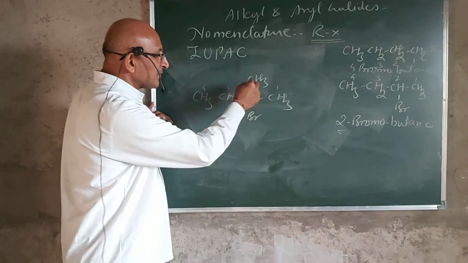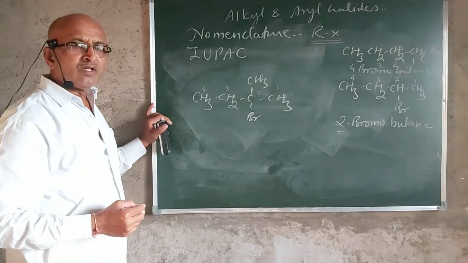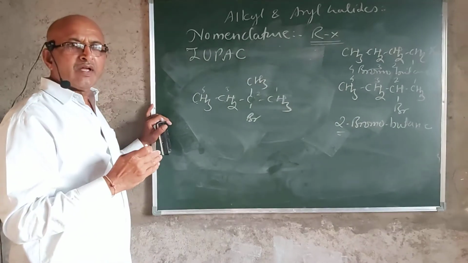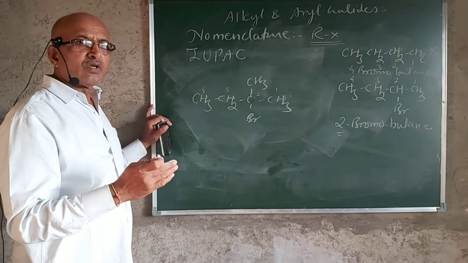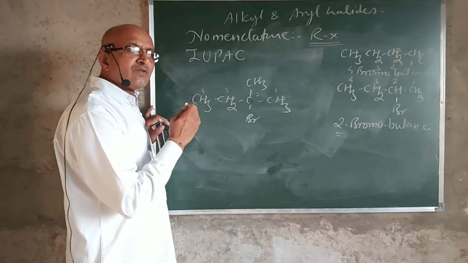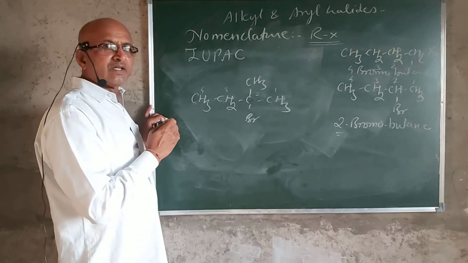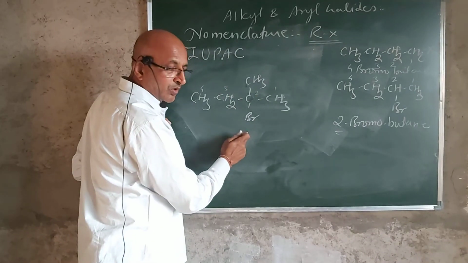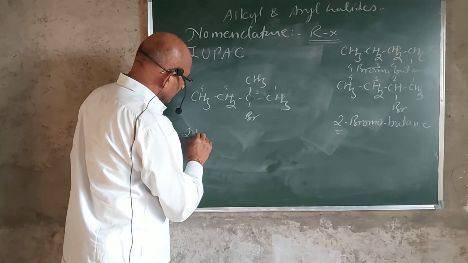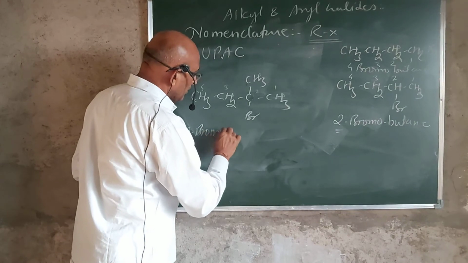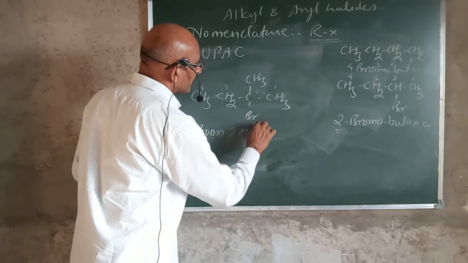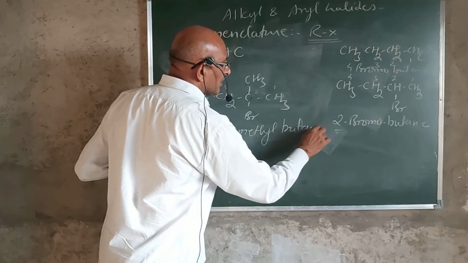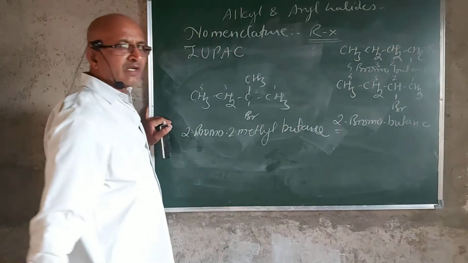When two substituents come in one and the same molecule, you are supposed to give the name according to alphabetical order, the substituent which comes first alphabetically. So this is methyl, which comes after B, that is bromo. And so the name of this compound is 2-bromo 2-methylbutane. And so you are well aware of the IUPAC nomenclature system.